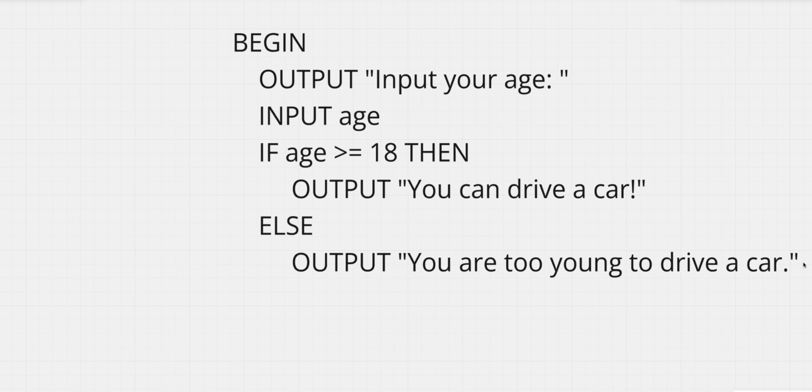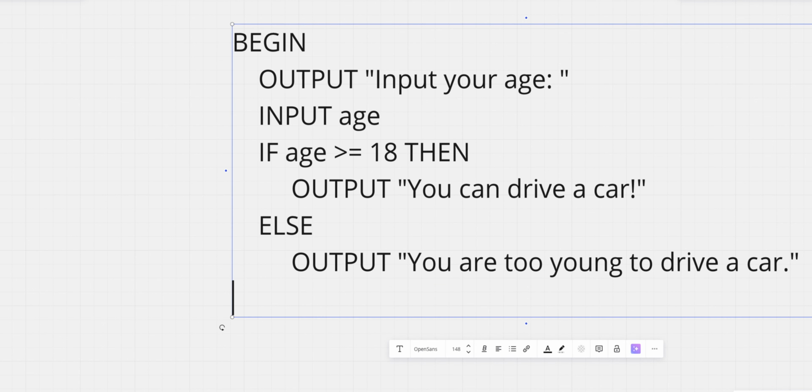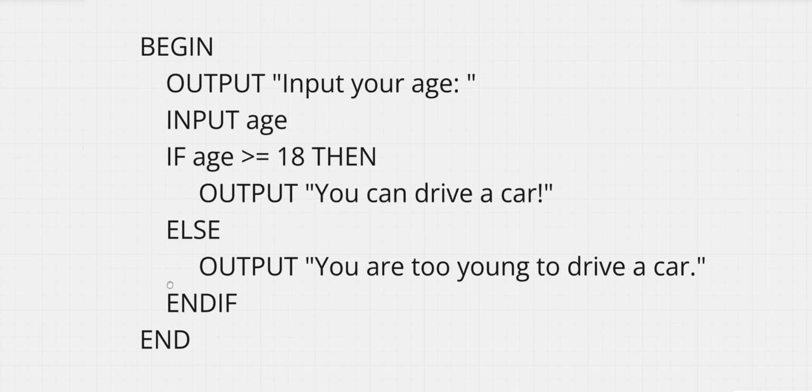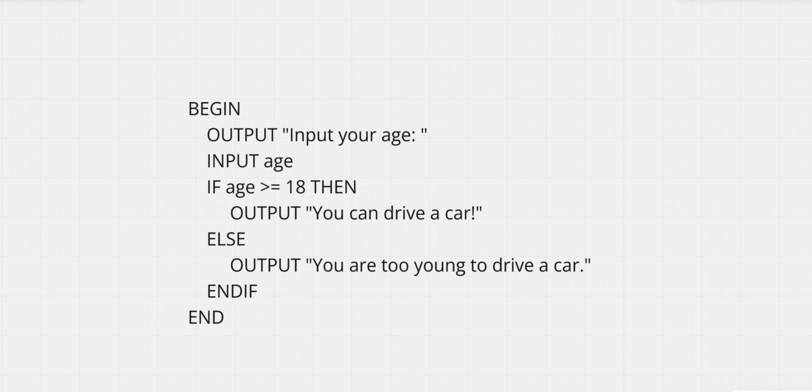And after this, what do we do? We do ENDIF. And as we have written BEGIN here, we do END. This is a simple pseudocode to find out if a person is old enough to drive a car.